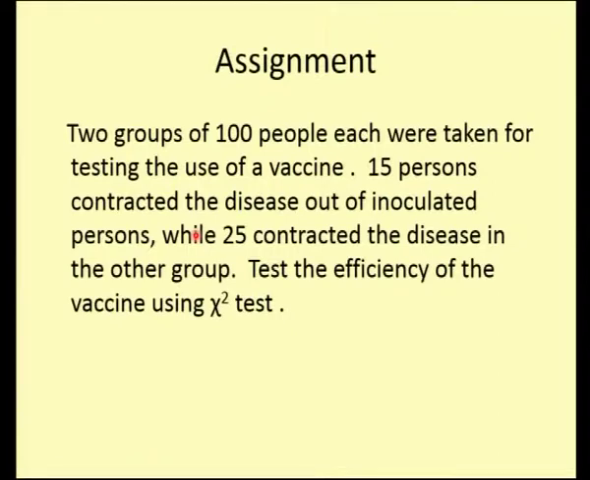Then based on your observed and expected frequencies, find the chi-square table value at (m minus 1) into (n minus 1) degrees of freedom, then accept or reject the hypothesis, that is, whether the vaccine is effective or not. Thank you.